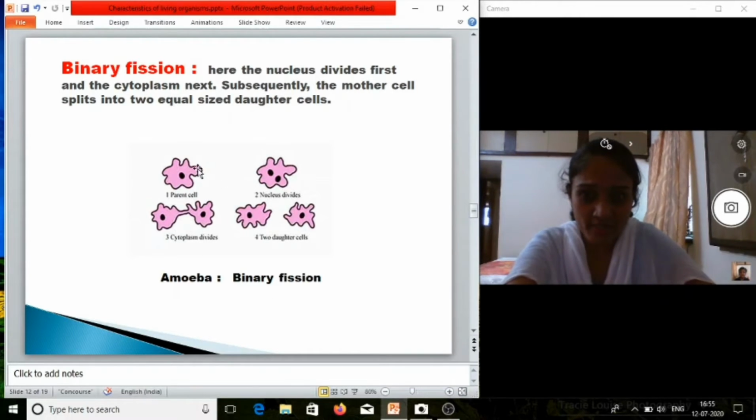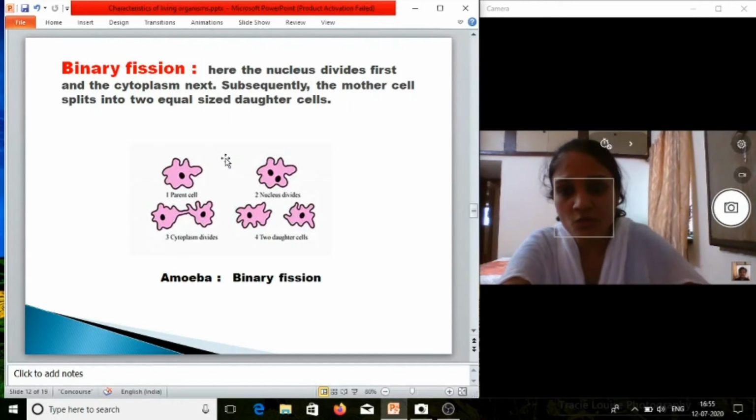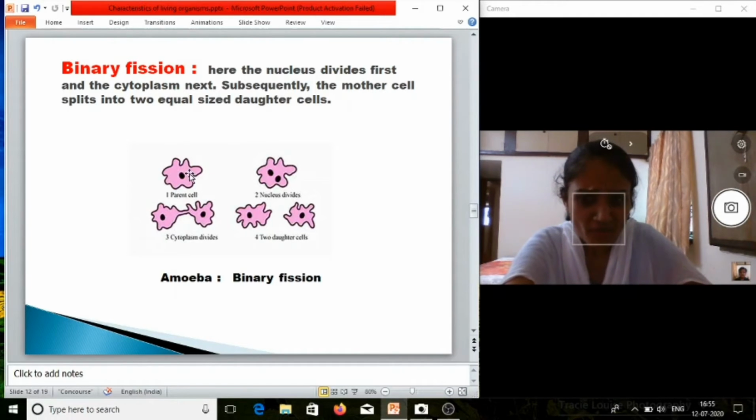Okay, here you can see this is an amoeba, which has an irregular shape, and these are pseudopodia. They are the extensions of cytoplasm which are useful for movement and capturing food. So this is one parent amoeba. Okay, so here one nucleus is there, and first the nucleus will be divided.